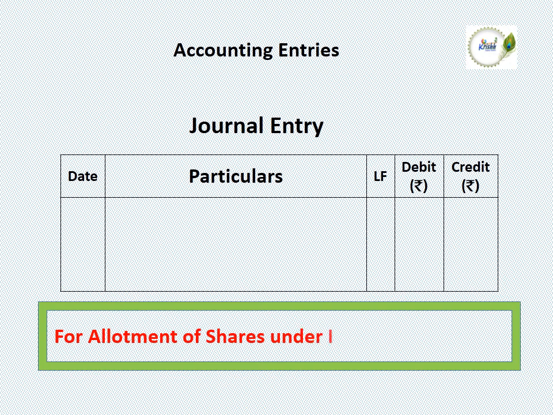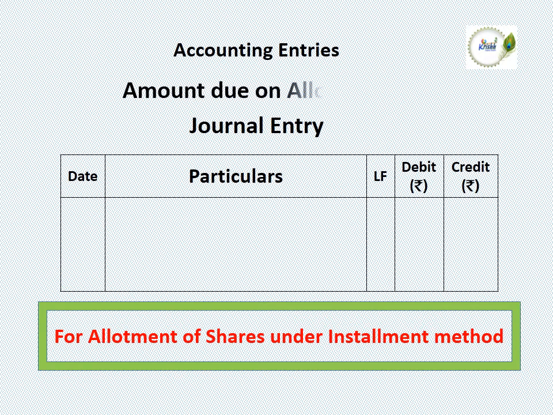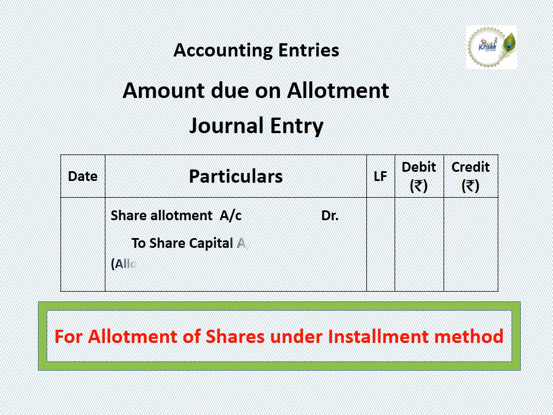After making allotment, next we need to collect the allotment money due. Before collecting, we have to pass the entry for allotment money due. For that, the journal entry is share allotment account debit to share capital account credit.